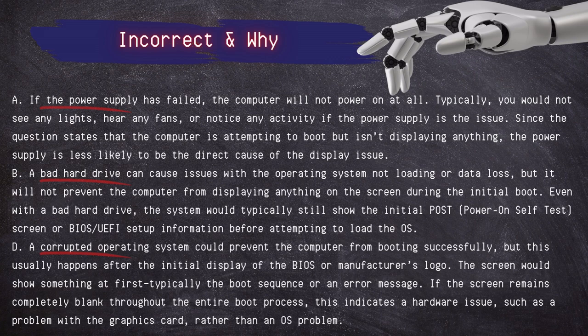A corrupt operating system could prevent the computer from booting successfully, but again, this usually happens after the initial display of the BIOS or manufacturer's logo. The screen would show something at first, typically the boot sequence or an error message. If the screen remains completely blank throughout the entire boot process, this indicates a hardware issue, such as a problem with the graphics card, rather than the OS.